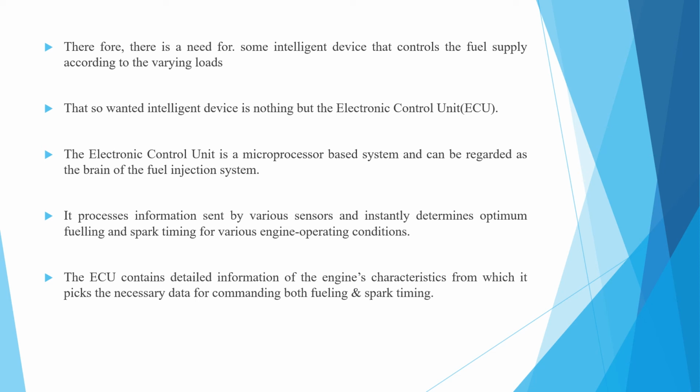It processes information sent by the various sensors and instantly determines the optimum fueling and spark timing for various engine operating conditions. The ECU contains detailed information of the engine's characteristics, from which it picks the necessary data for commanding both fueling and spark timing.